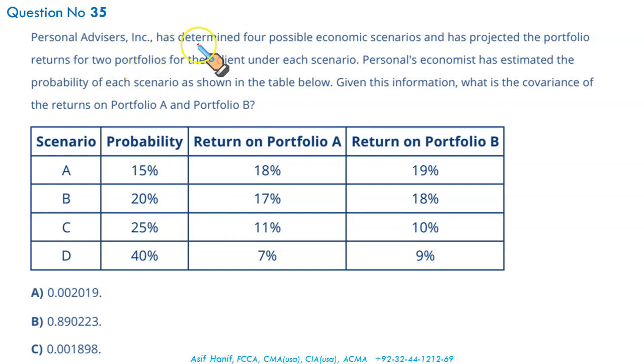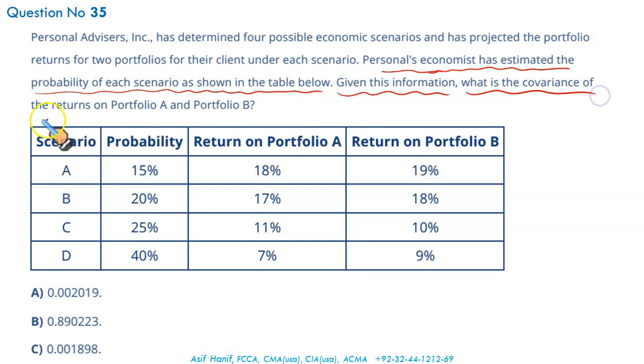Personal Advisors Incorporated has determined 4 possible economic scenarios and has projected the portfolio returns for 2 portfolios for their client under each scenario. Personal's economist has estimated the probability of each of the scenarios shown in the table below. Given this information, what is the covariance of the returns on portfolio A and B? Now this is the question that you should do, because we just skipped the theory. We didn't calculate any covariance. It's the time that you should do it.